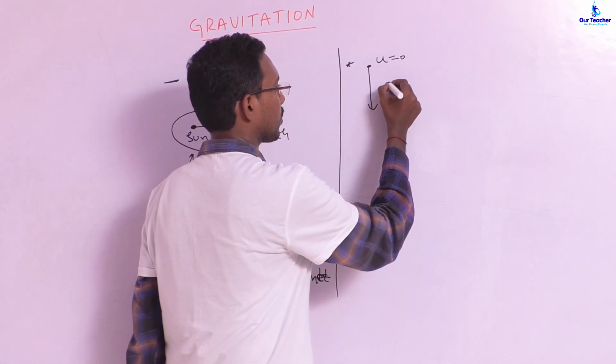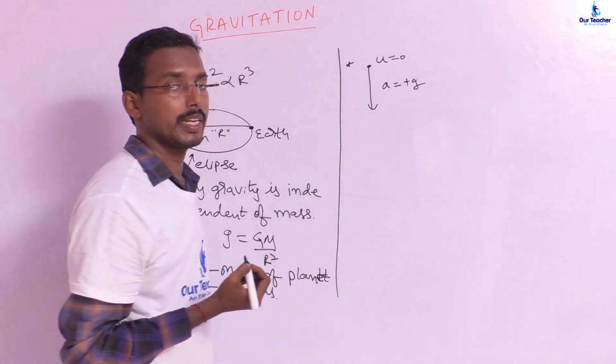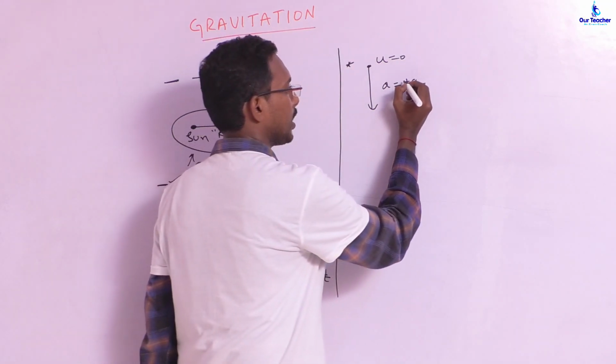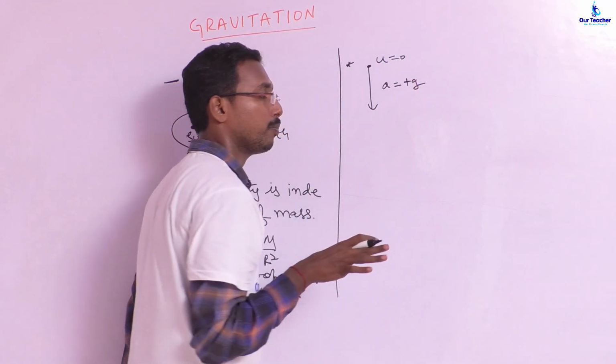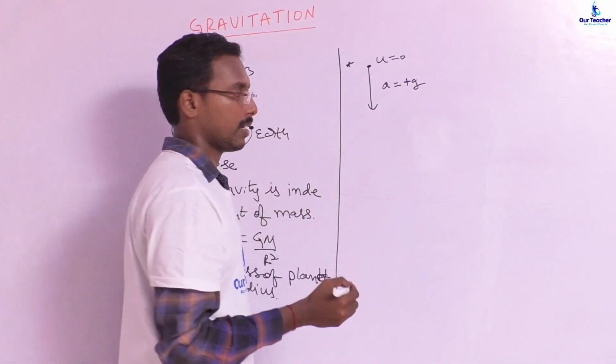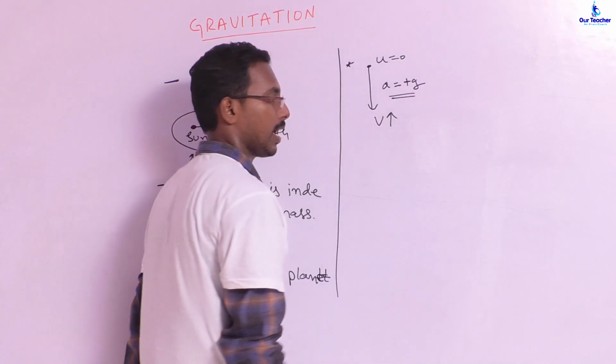When it is reaching the ground, one thing we have to follow: the body is being attracted to the earth and it is being accelerated. So we will take the acceleration as positive. We take positive acceleration not because it is coming downward, but because its speed is increasing. When the speed or velocity is increasing, we call it acceleration.